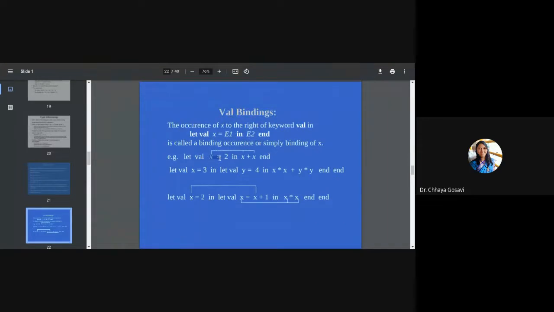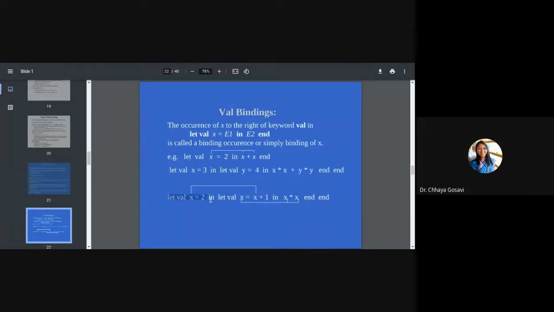So here if x is 2, in this expression x plus x, it will take value 2. Say x is 3 and y is 4 and this is an expression x into x, y into y. For this x, it will take value 2. This is also value 2. This expression will evaluate to 2 plus 1, and the value of this expression is 3. Then this value is going to be used in x into x, 3 into 3, 9. So which value should be used for this expression?